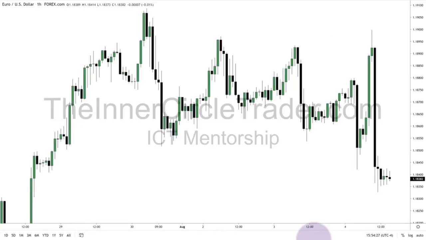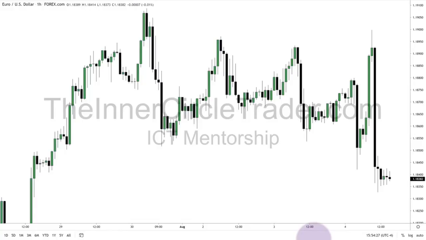All right, so we're looking at the euro dollar. This is an hourly chart. And as a reminder real quick, this is the only thing we're going to be touching on today because the markets are sloppy. And tomorrow, which is Thursday, there will be some heavy news for GBP. So check your economic calendar on forexfactory.com.